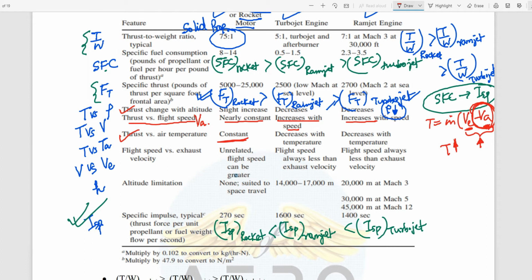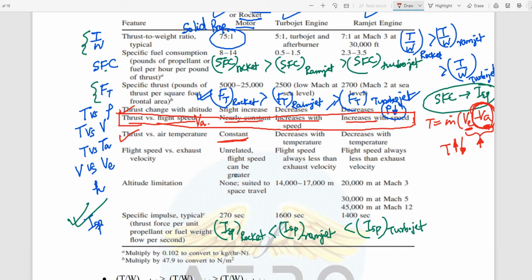Okay, got what you are trying to say. Got your point. Okay, I will look into that. That's right. If this increases, the difference will increase, so then thrust will decrease. Absolutely. I will see that.